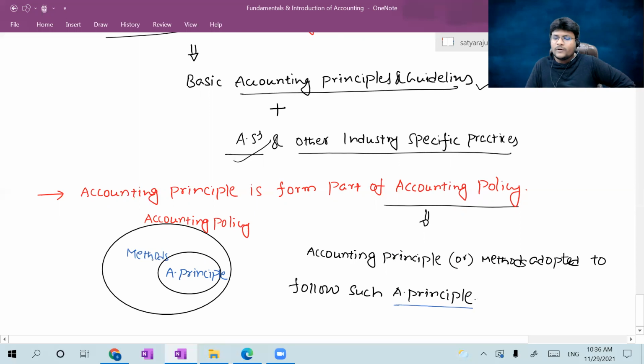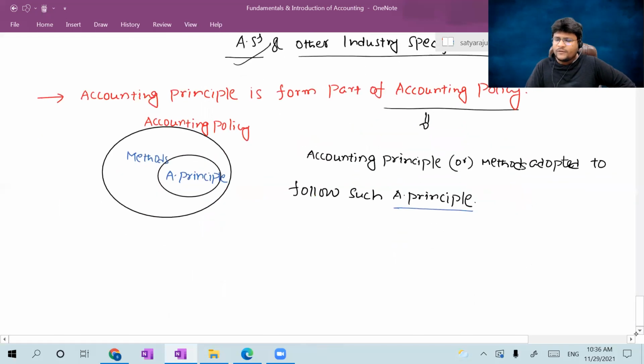I can give a beautiful example here to understand better, or to differentiate the accounting principle and accounting policy. I just want to give one example. Please concentrate, all of you. Without knowing about any accounting standard from the foundation or other courses, you already know that inventory, that is closing stock generally, I'm telling the general principle. So inventory is valued at